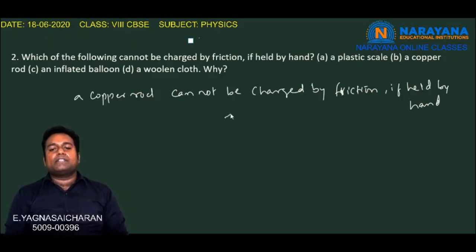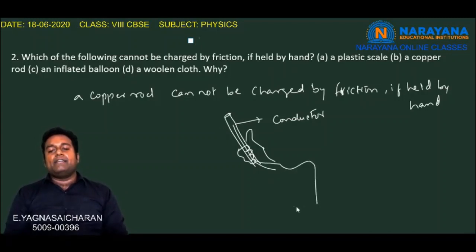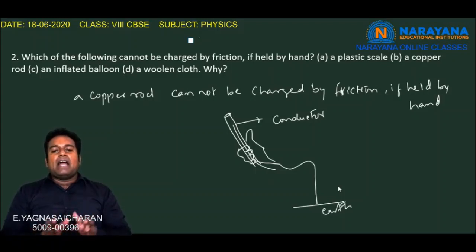So let us consider this copper rod in our hand. Whenever we hold this copper rod in our hand and we rub it with some material, the charging of this copper rod takes place, but at that instant, as this copper rod is a good conductor, the charge will flow through this copper rod to our hand and to the body, and it will reach the earth. So the charge on this copper rod won't stay for a long time, as the moment we charge it by friction, it momentarily gets discharged.